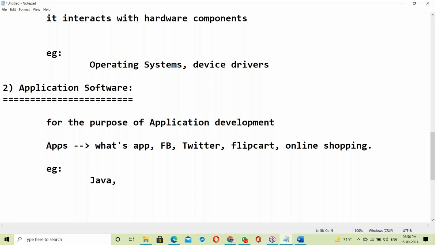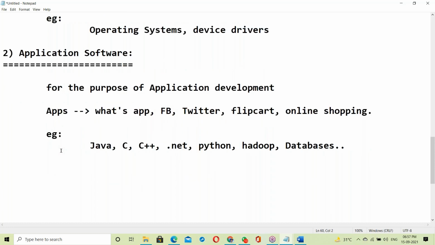Java. Next, C language. C is application software. Yes, C++. Next .NET. Next Python. Next Hadoop, databases. They are application softwares. See, there are many application softwares. In the software field we have many technologies, and daily new technology is coming here.